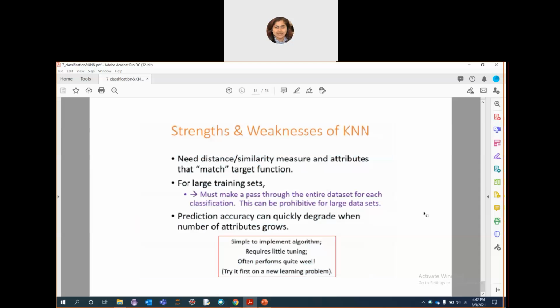And for large training sets, you need to always iterate over the entire data set, and for a large data set it can be computationally very expensive. And if there is a huge number of attributes in your data set, the accuracy can degrade in that case.